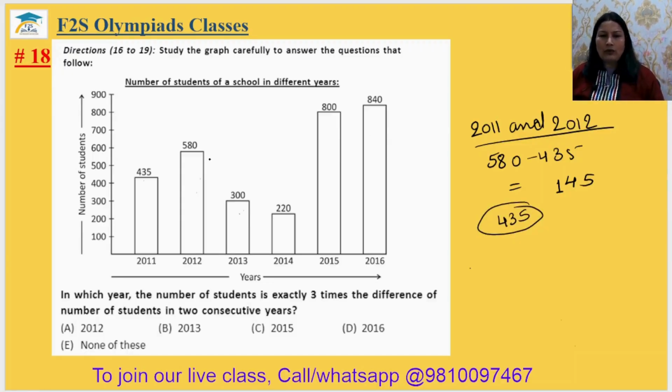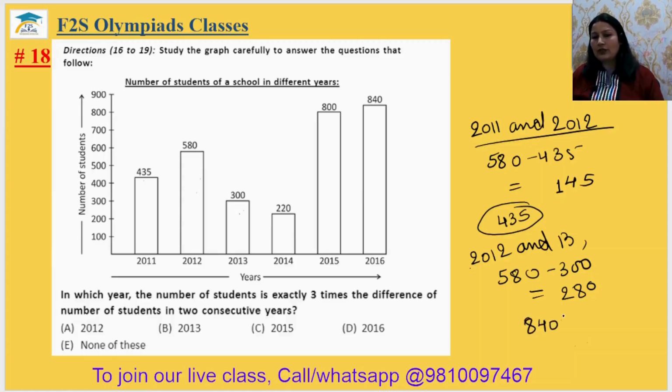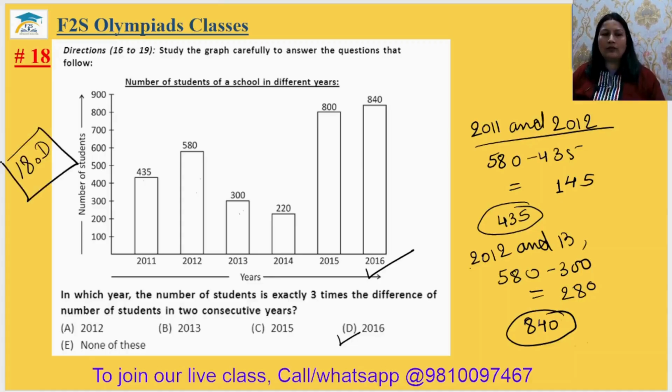Okay, now take the consecutive years 2012 and 13. The bigger number we will write first. 580 minus 300, so this will be 280. Multiply by 3, 280 multiply by 3, we will get 840. 840 is in 2016. We found it. Option D will be the correct answer. 18th answer is option D.